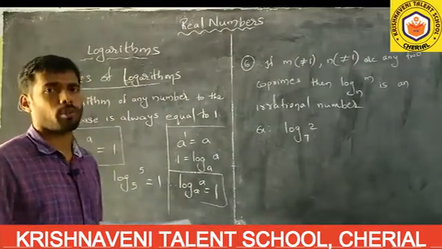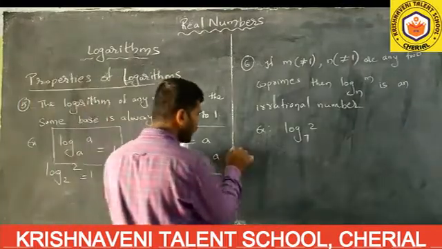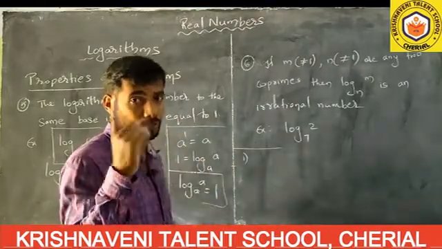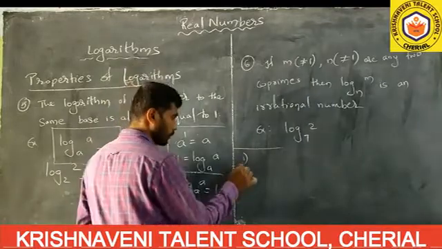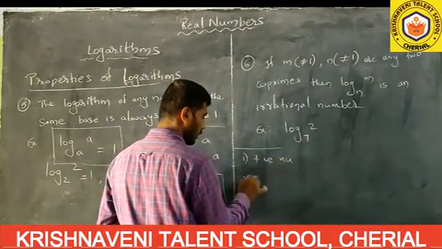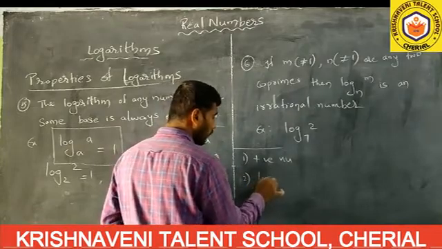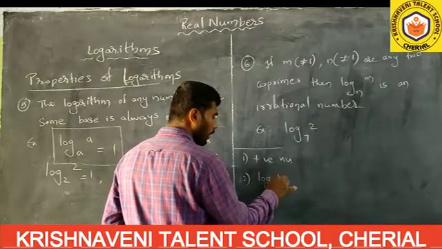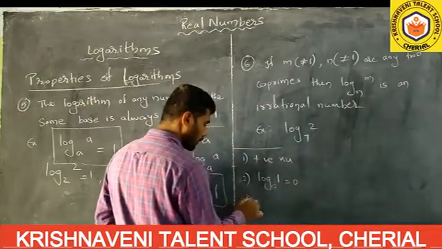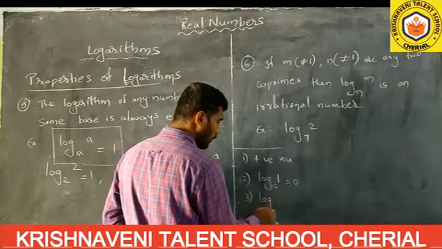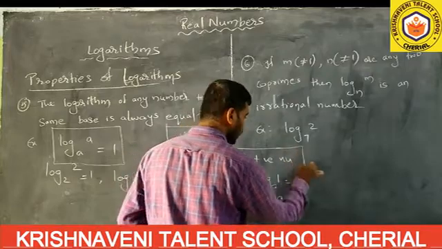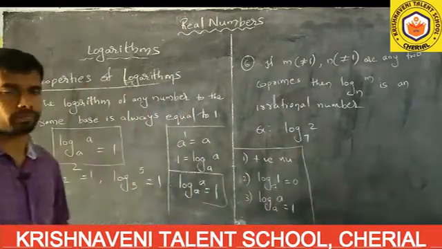Okay, these are the 6 points you have to remember. Out of these 6, the first one is that logarithms are defined only for positive numbers, which you especially have to remember. Second, log 1 to any base, its value is always equal to 0. Third, log of a number to the base a, its value is equal to 1. These are the 3 points you especially have to remember.